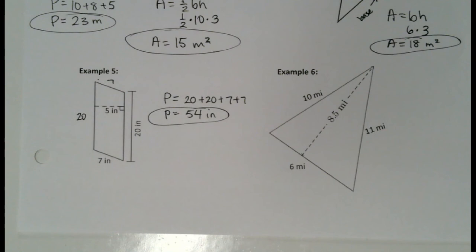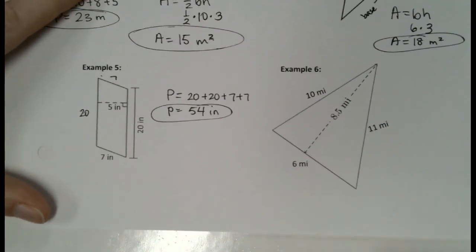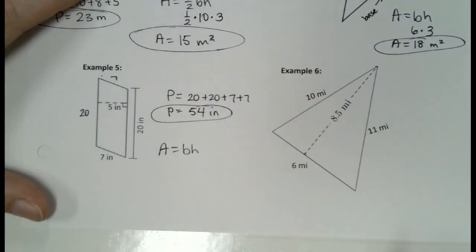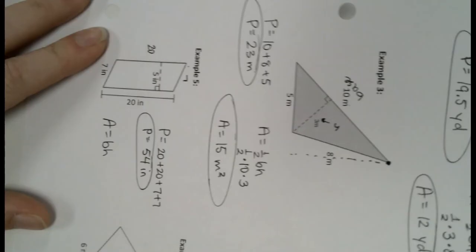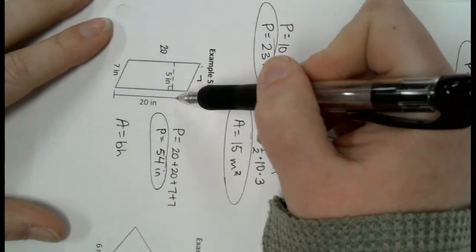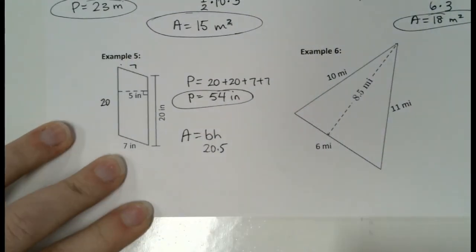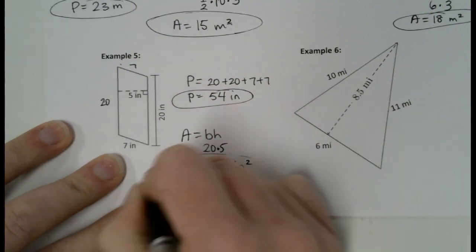All right, for our area formula first. What formula are we using? Base times height. Now, what is the height? What do you think they were trying to show us as the height? 5. The dotted line is 5. So that must mean here's how it's supposed to be looking. And so my base would be 20. Good. So 20 for my base, 5 for my height. 20 times 5, 100. And my units inches squared. Very good.